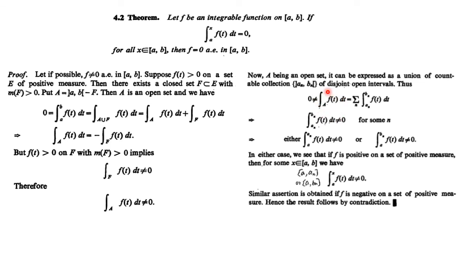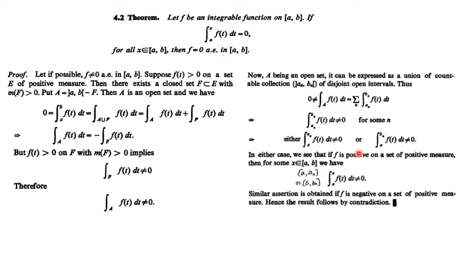If the sum is non-zero, it means not all are 0. So let's suppose for some n this is non-zero. Further we can write this going from a to n, we can split by taking a point, so a to an or a to bn. Either this is non-zero or this is non-zero.